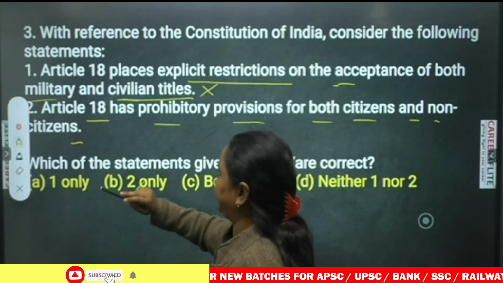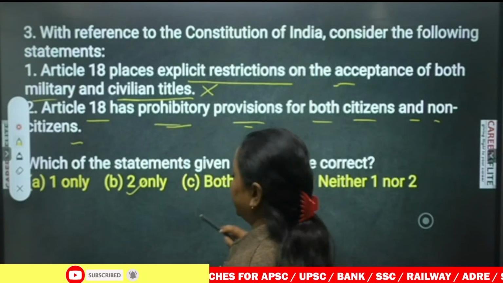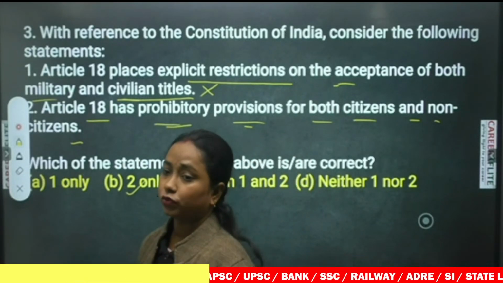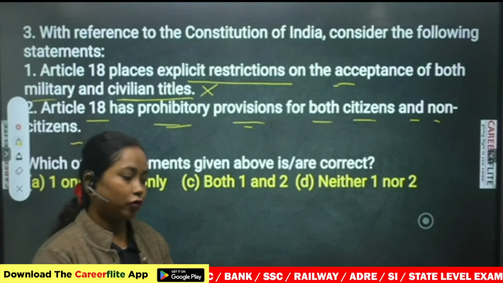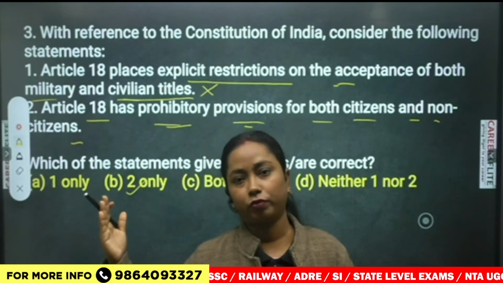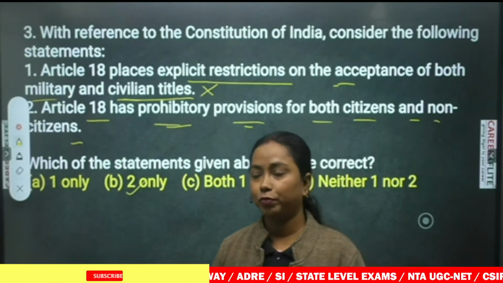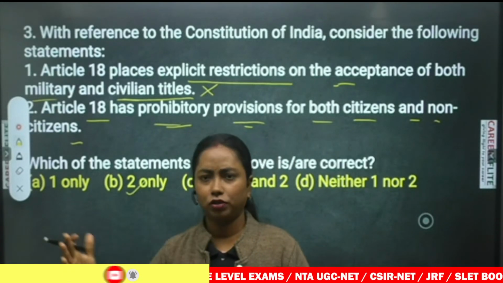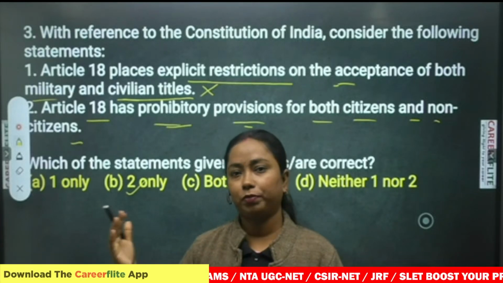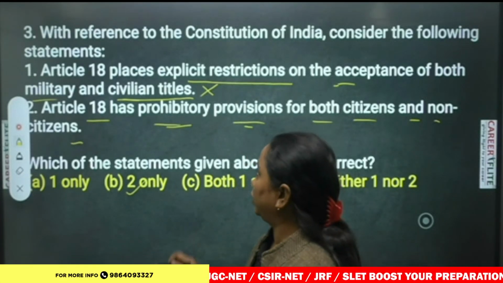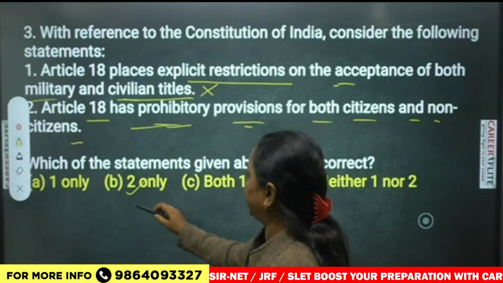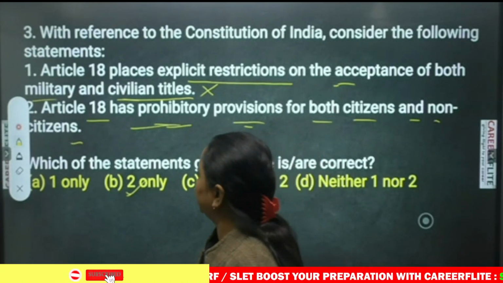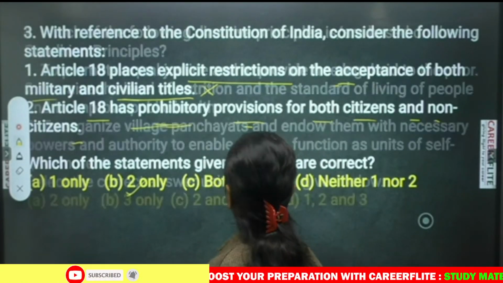This 2 is correct. It has prohibitory provisions, and that is for both citizens as well as for foreigners. Foreigners need to take permission from the president before accepting any type of title from anybody. Even if they are getting a title from outside, they have to take permission from the president first. So this one particularly is correct. That is 2 only. Okay, next.